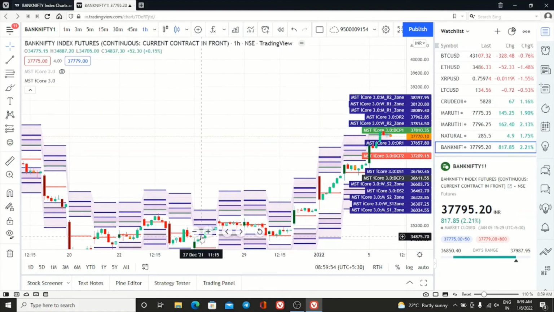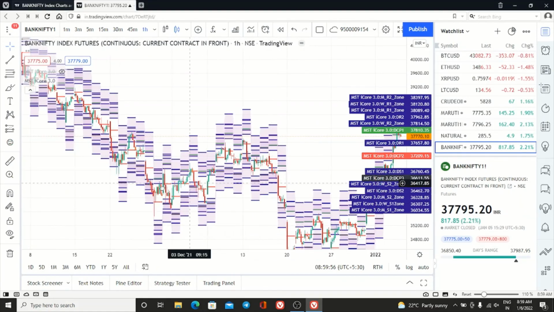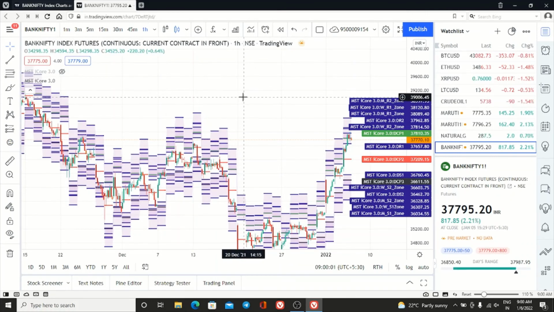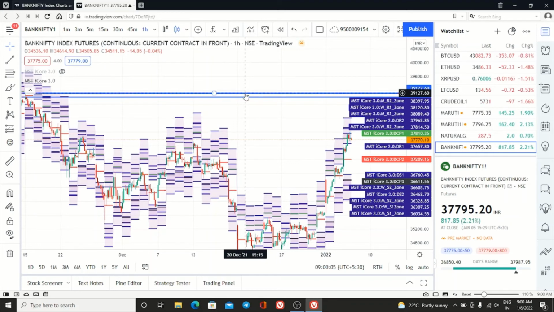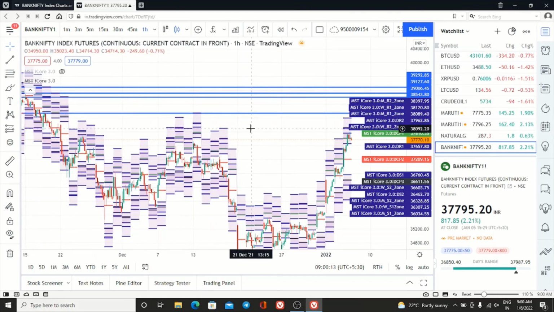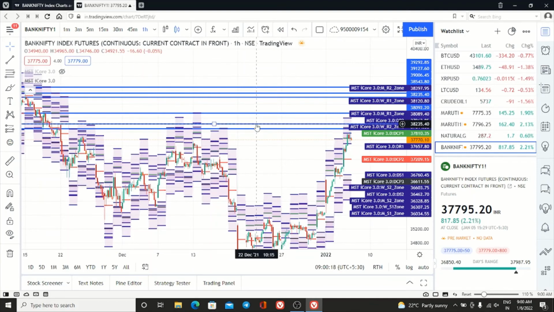If you convert to the 1 hour time frame, you will see more levels, right? This level is not at all met, so I am marking one level. This level also not met. This level also not met. I mean it is not traded. So wherever you find such lines, you just put one horizontal line.